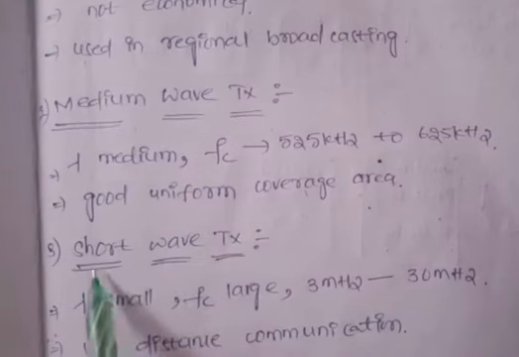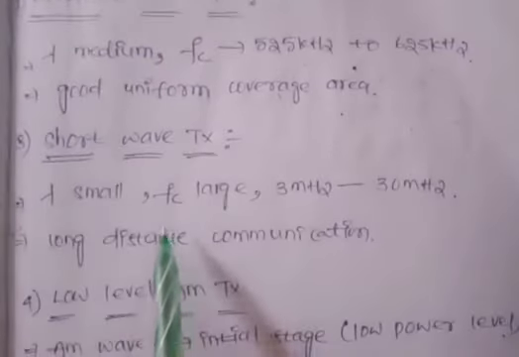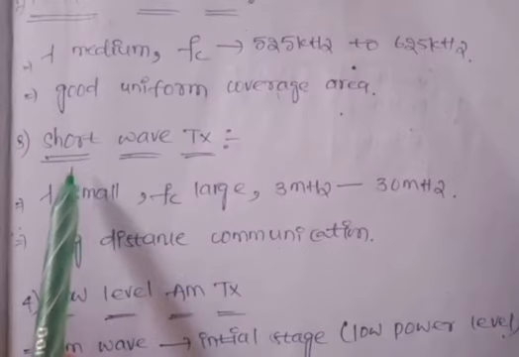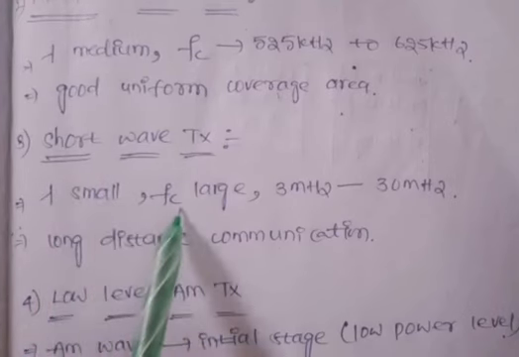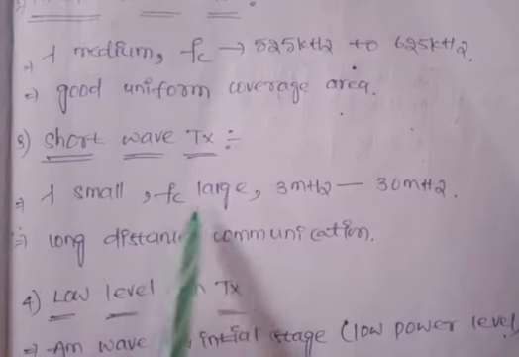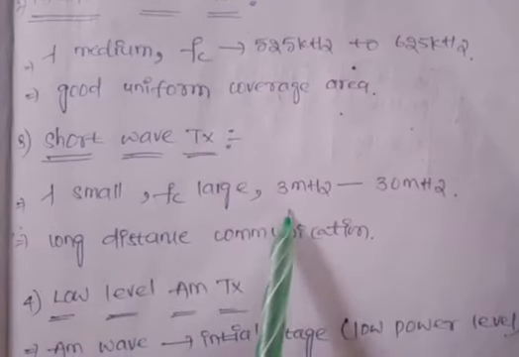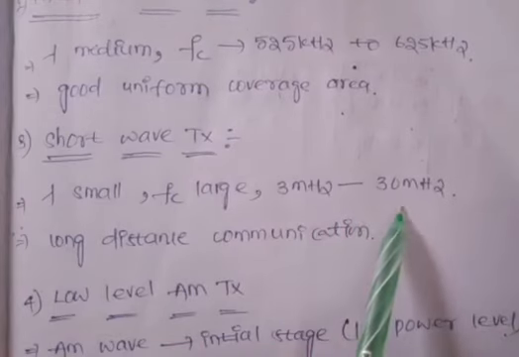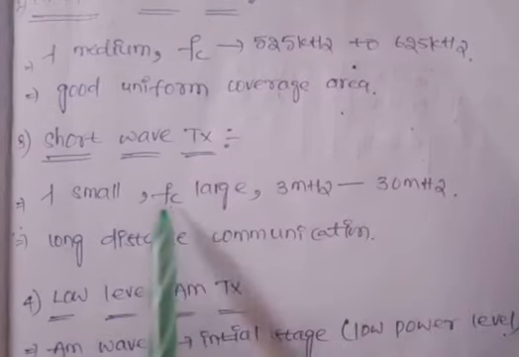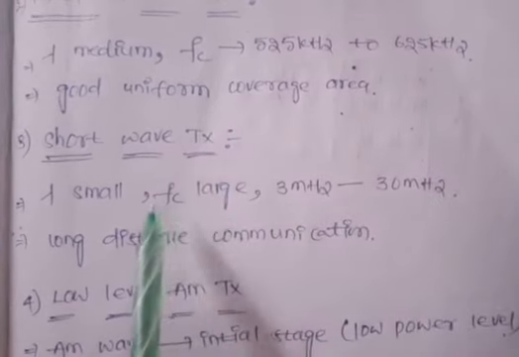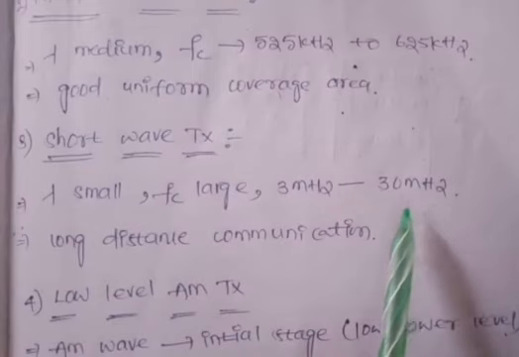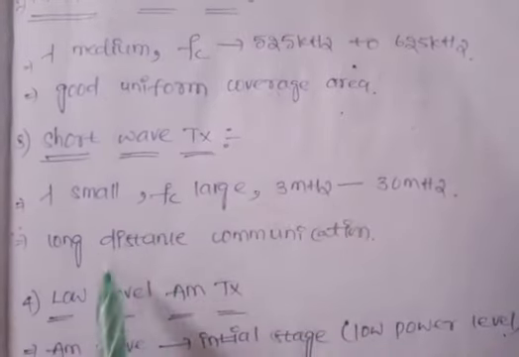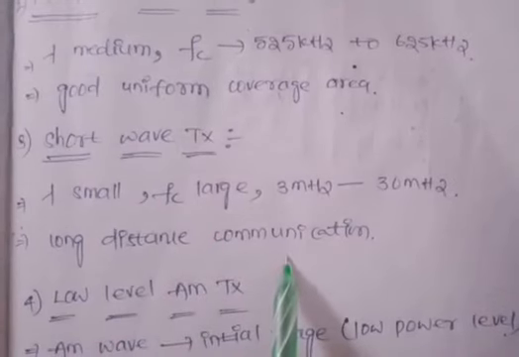Now next, the shortwave transmitter, that is the third one. The name itself shows the shortwave, that is, the wavelength lambda of the wave is very small. As lambda is very small, the carrier frequency is very large, around 3 megahertz to 30 megahertz. As the carrier frequency is high, the signal can be transmitted for longer distances. That's why we use this type of transmitter in long distance communication.